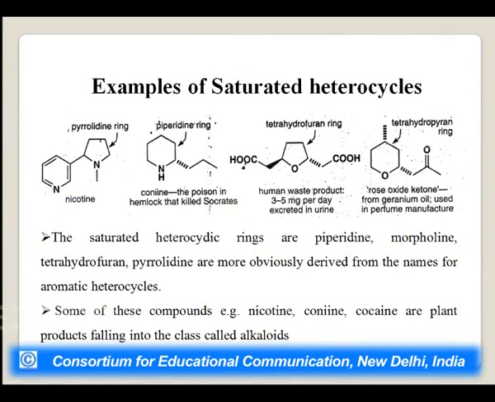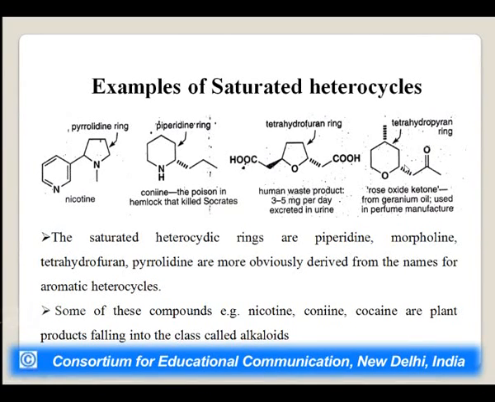You can see the examples of saturated heterocycles. First of all, this is nicotine, which contains a pyrrolidine ring. This is coniine, it contains a piperidine ring, and this is the poison in the hemlock that killed Socrates. This is a tetrahydrofuran ring, and it is in a human waste product, 3 to 5 milligrams per day excreted in urine. This is the tetrahydrofuran ring, a saturated heterocycle. The ring contains a heteroatom, that is oxygen.